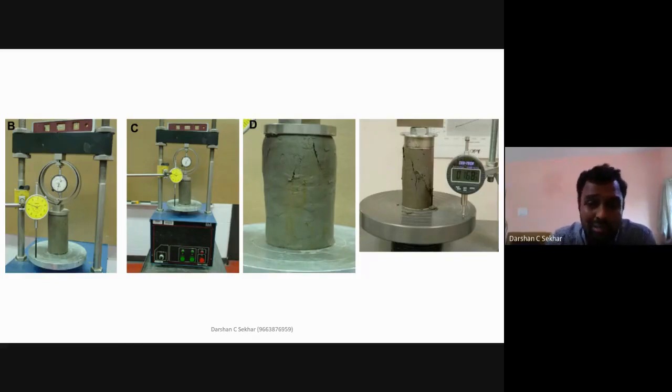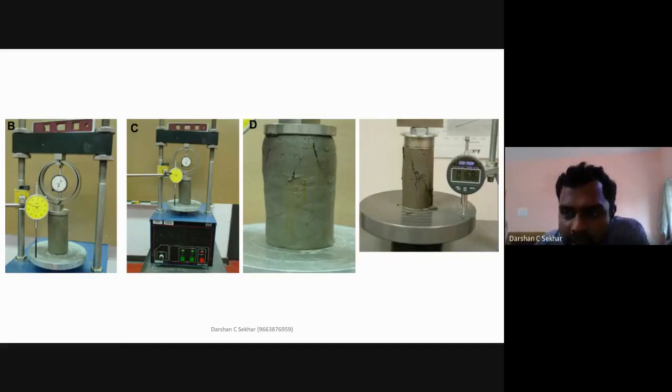Because I know the interval that I'm going to take with respect to my dial gauge reading, the only thing that you need to look into is this proving ring reading. And suppose I miss one reading, it doesn't make a big difference. Don't worry. Suppose somebody talks to you and you miss a reading, you need not worry. That reading will be interpolated because you're going to get continuous values.